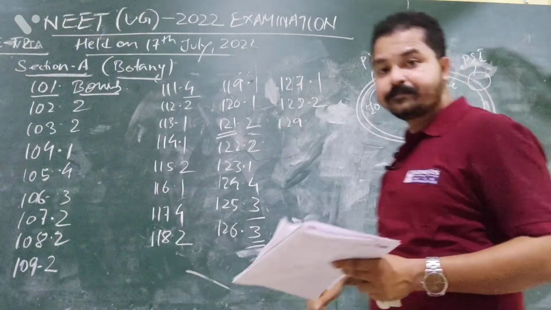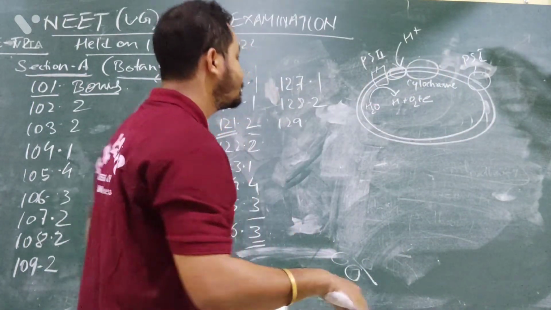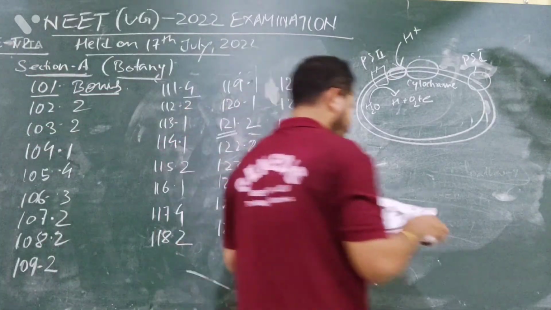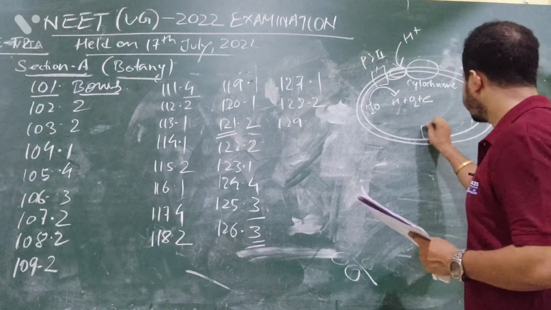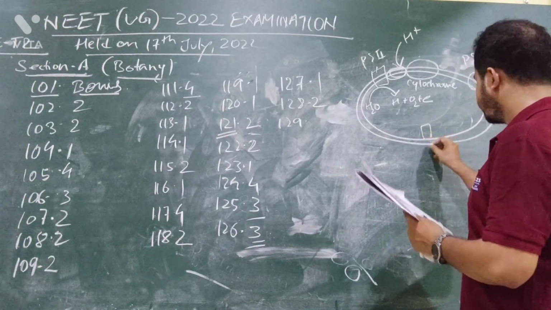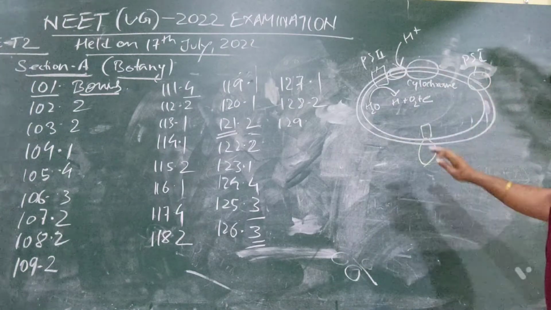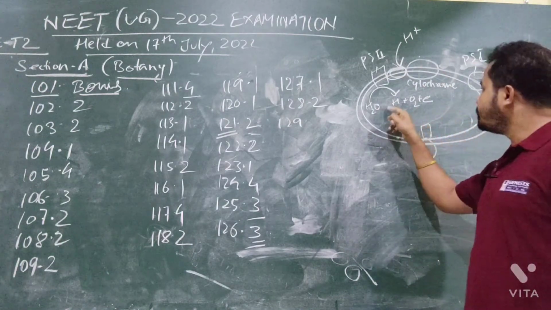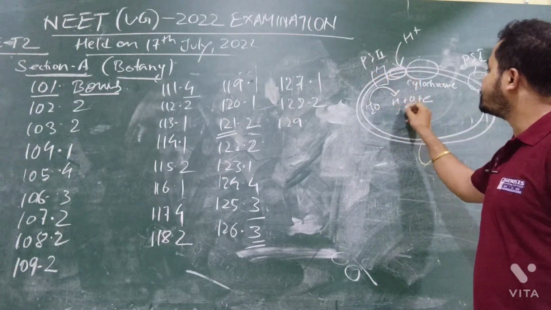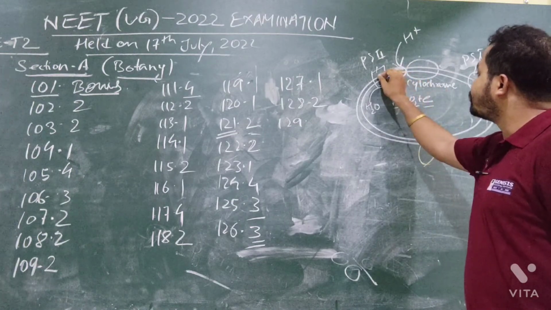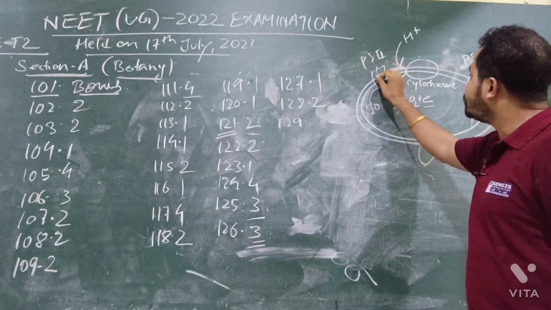So you see, in the thylakoid membrane, in photosystem 2, water will be split into hydrogen, oxygen, and electron. This electron will go inside photosystem 2, and from photosystem 2, it will go into the